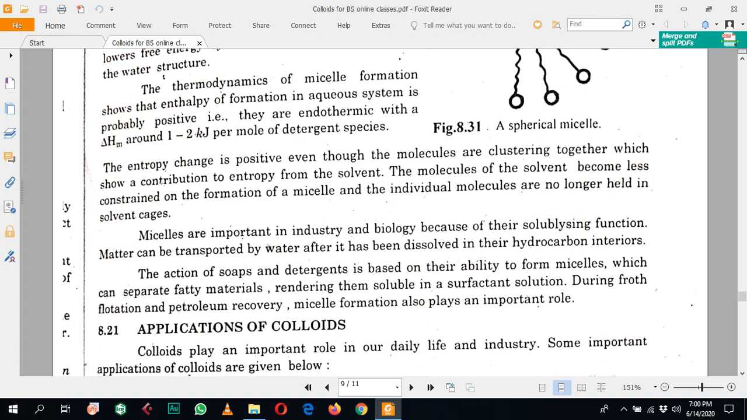with respect to the solvent. The molecules of solvent become less concentrated due to the formation of the micelles, and the individual surfactant molecules are no longer held in the solvent cage.